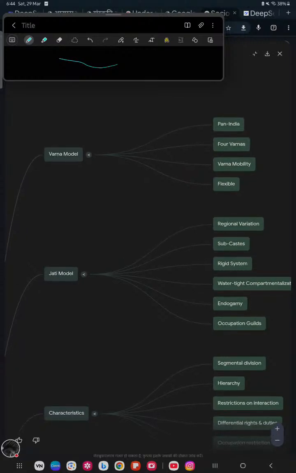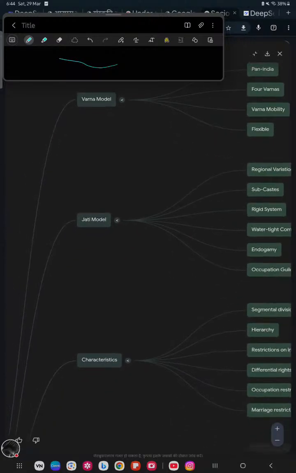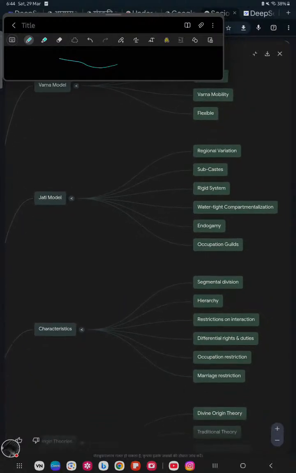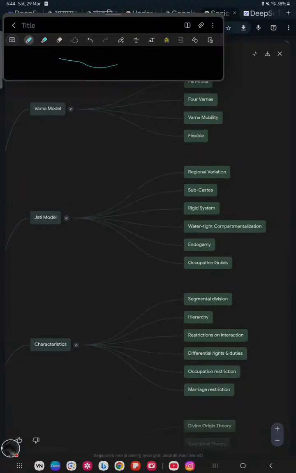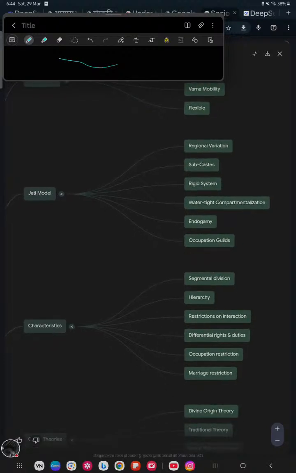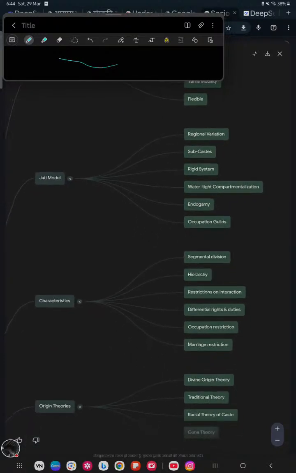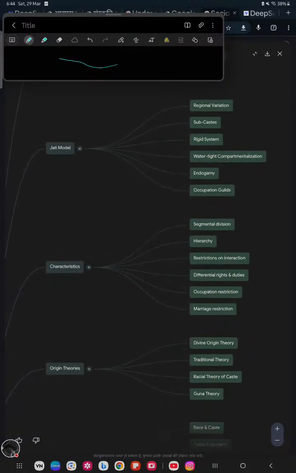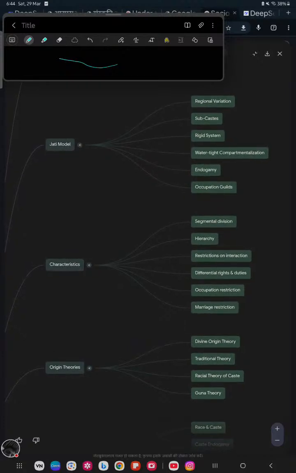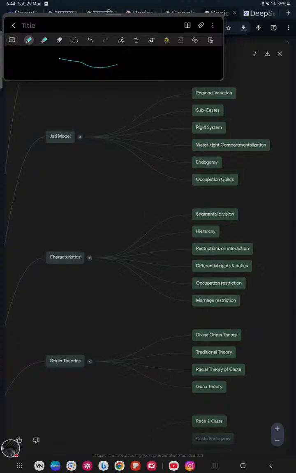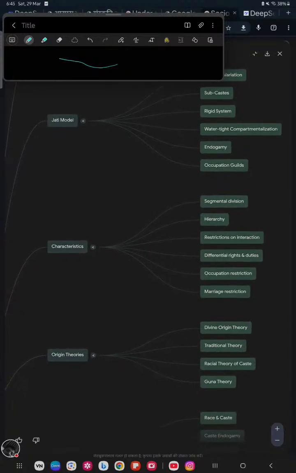One can change his Varna. Then comes the Jati model. It is the regional variation. It has a regional variation, and there are subcastes in the Jati model, and it is a rigid system. One cannot change his own caste. It is on the basis of birth. It is a watertight compartment, and endogamy and clan exogamy are prevalent, and there were occupational guilds in the past which restrict one from marrying outside the caste.